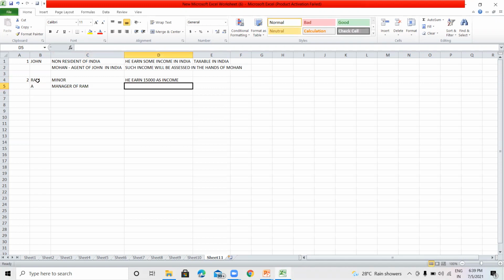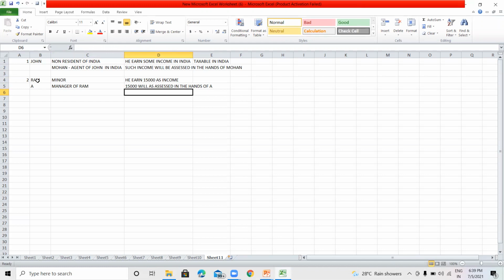Then such income of 15,000 will be assessed in the hands of A. Such income will be considered the income of Mr. A, and Mr. A will be liable to pay the tax on such income.